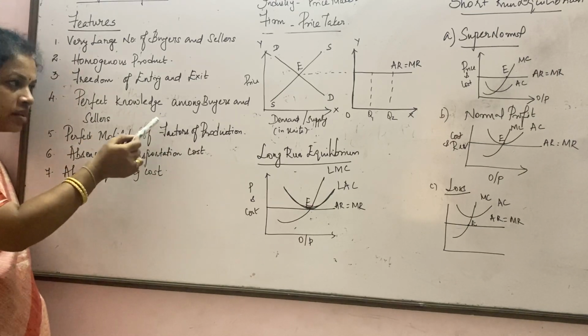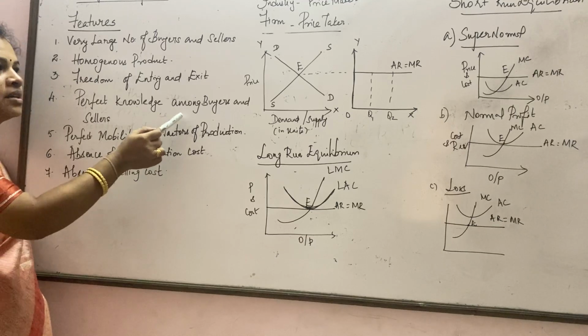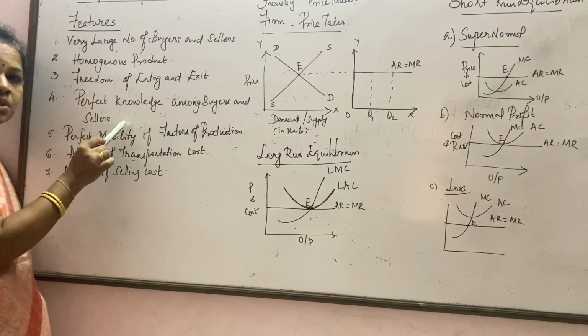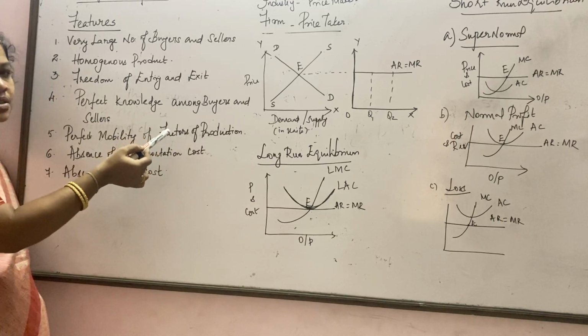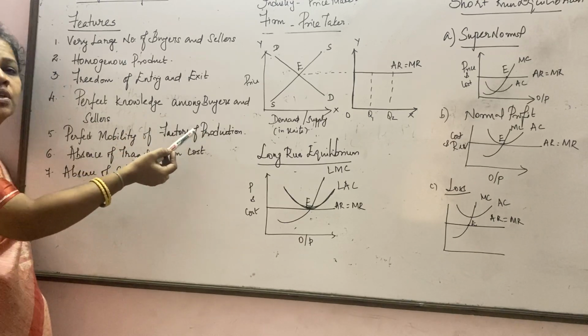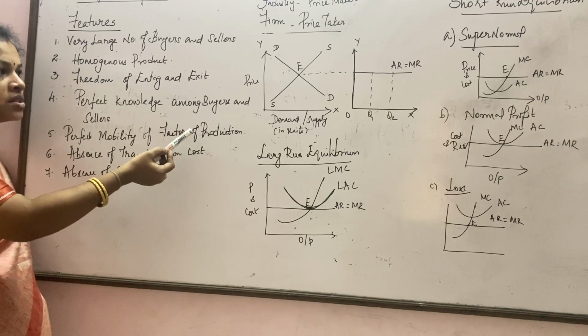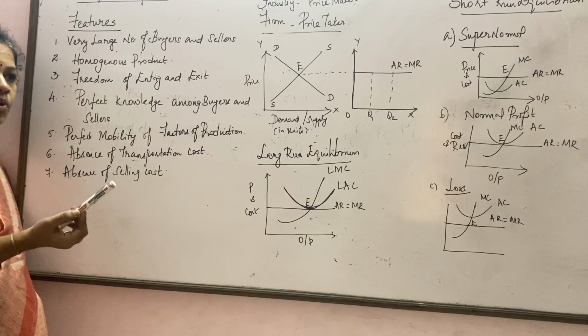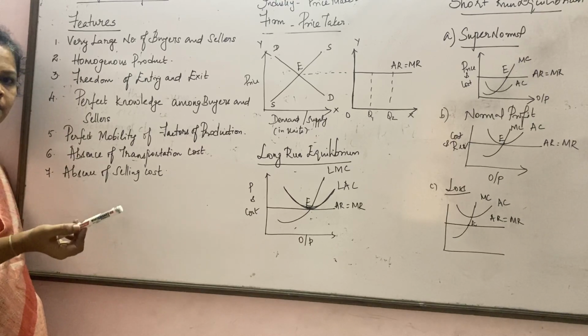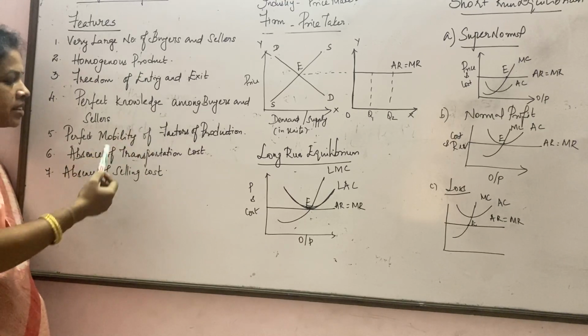A seller, before selling to the buyer, should also know that since these are routinely bought items in the market, buyers will definitely have perfect knowledge about what they want from the product, what they are going to buy, and how much they are going to buy. All this knowledge a buyer will have.